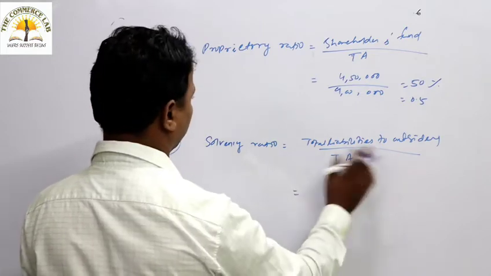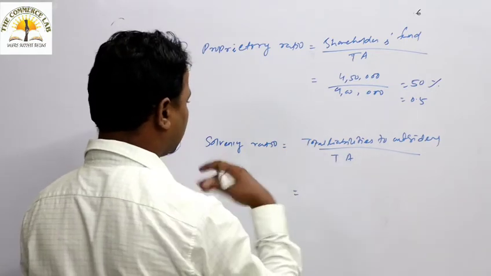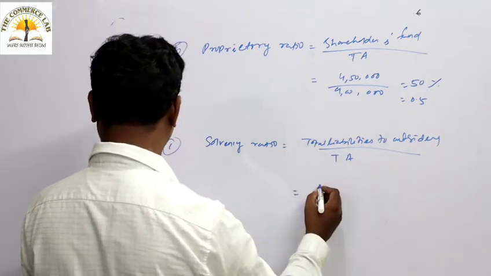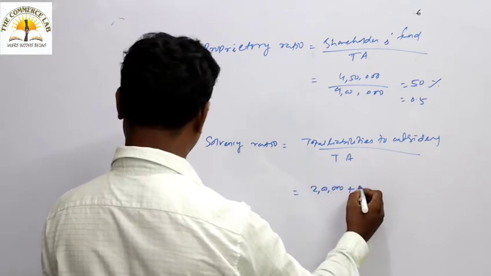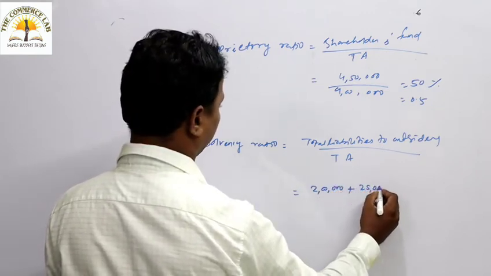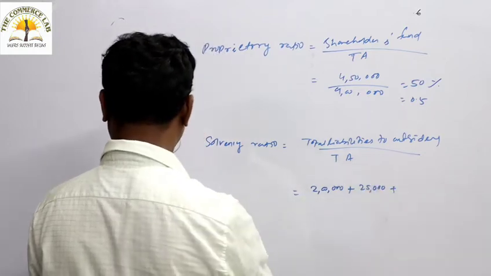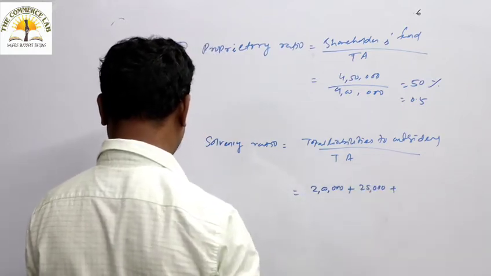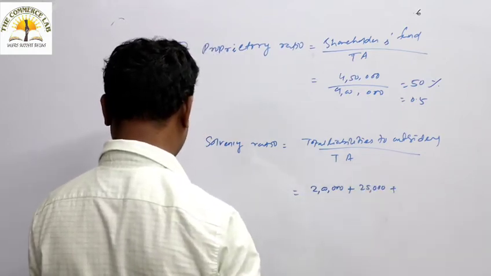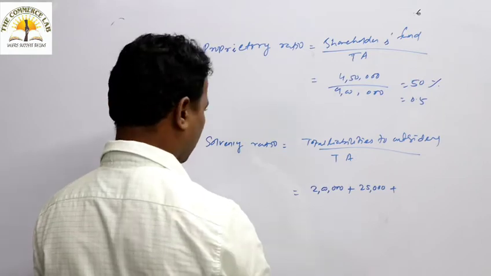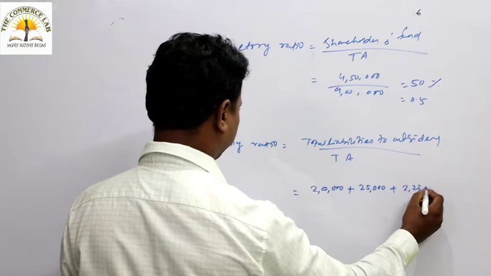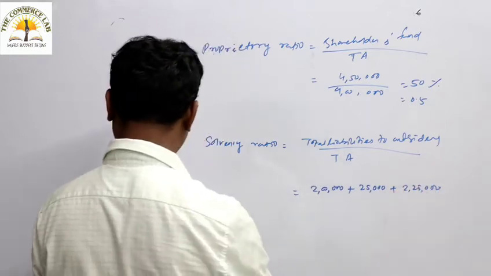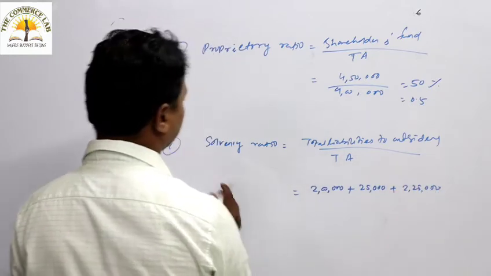So total liability means both current liability as well as long term liability you have to take. So 2 lakhs is the debentures, then 25,000 is the long term loan, and the current liability is given 2,25,000.